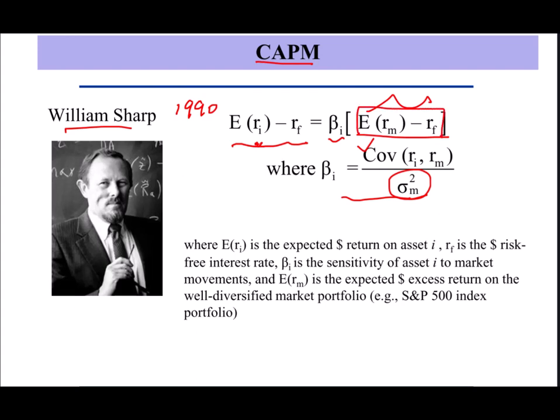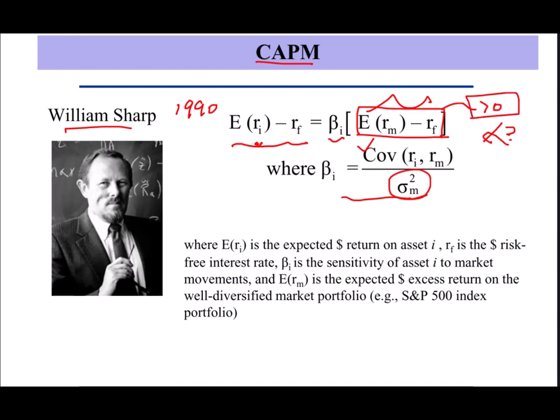That is the implication of E[RM] minus RF. Now, this number should always be positive, because investors will expect to earn something on average by investing into a more risky asset. If this becomes negative, for example, that means on average, it's better to invest into a risk-free bond rather than the risky stock market index. That doesn't make sense. We can always say that the expected excess return from investing into the market should be positive.